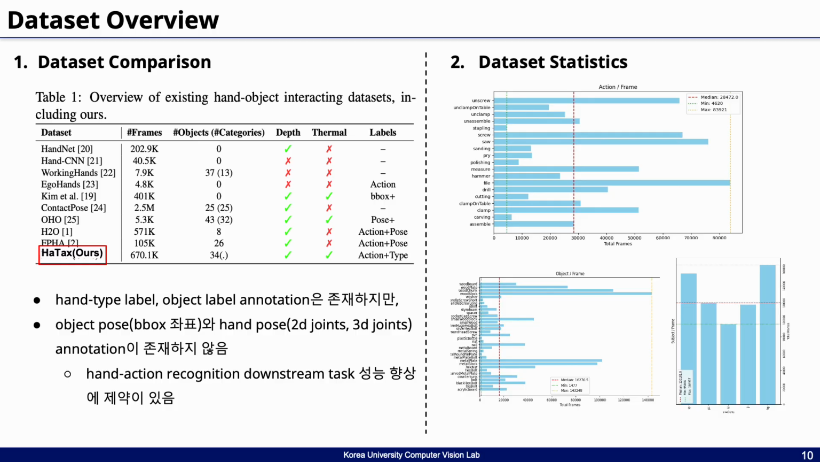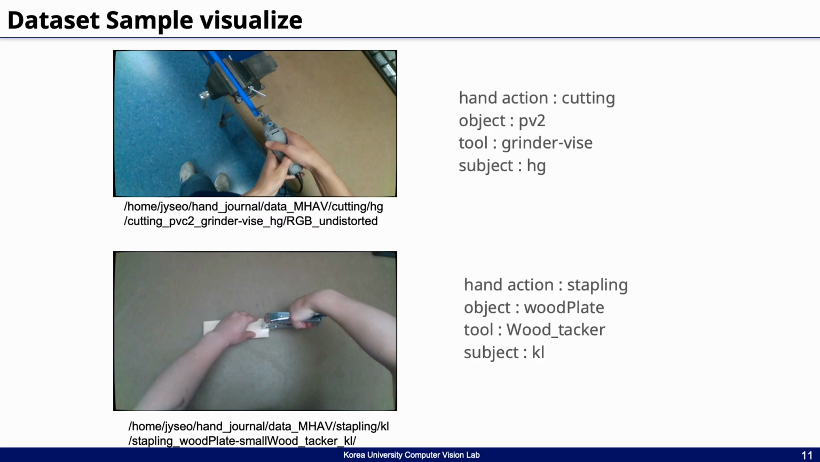However, since it lacks annotations for object pose such as bounding box coordinates and hand pose such as 2D and 3D joint coordinates, it presents challenges when applied to certain downstream tasks such as pose estimation. To improve the dataset's utility, we are currently exploring techniques for adding pose annotations as well. Here are a couple of example image frames from our dataset.